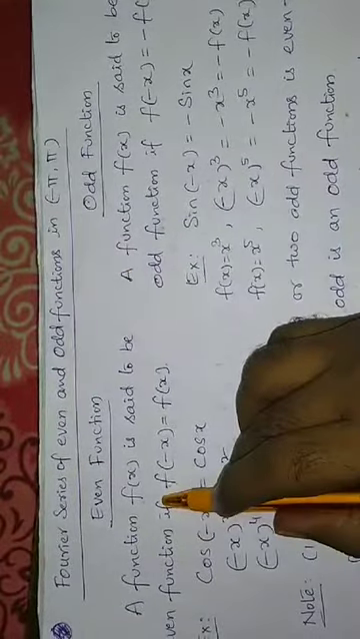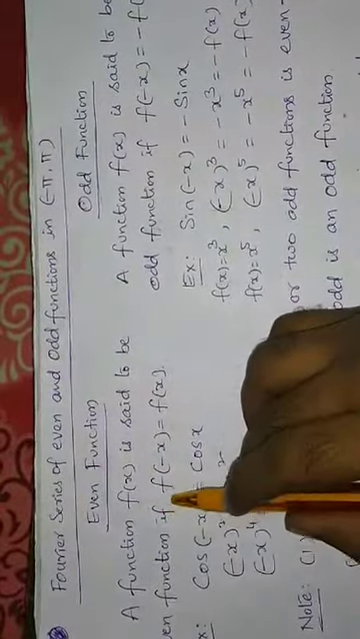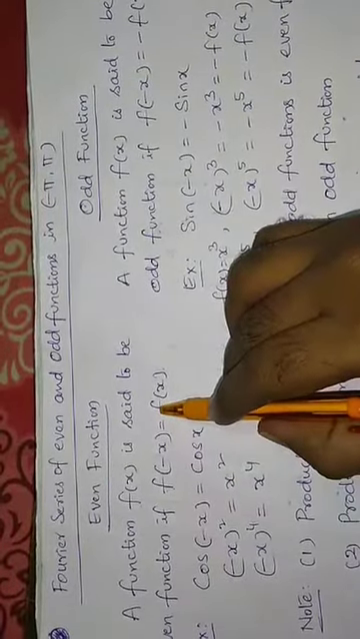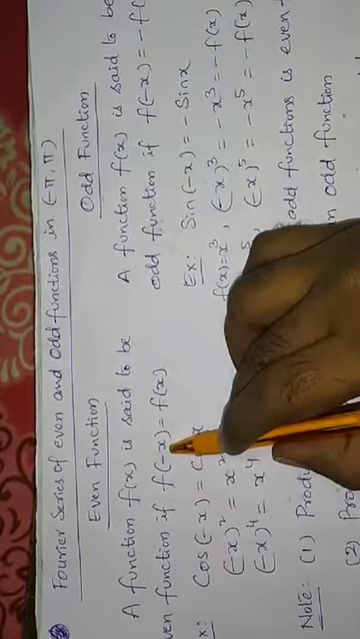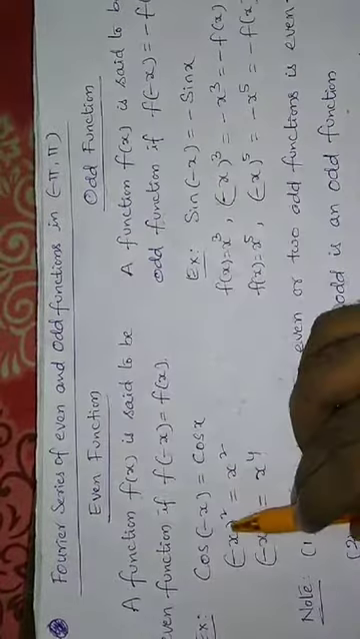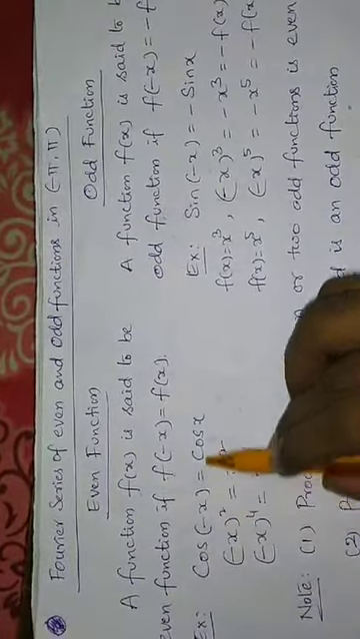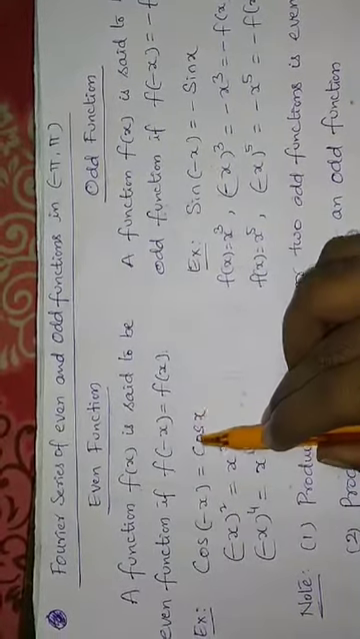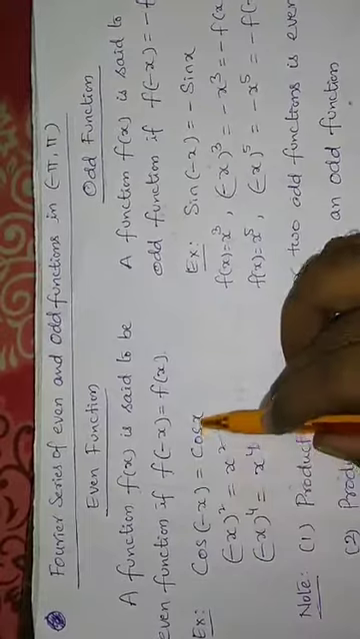A function f of x is said to be an even function if f of minus x is equal to f of x. That means if you replace x with minus x, it gives the original function. That means cos of minus x is equal to cos x. If you replace x by minus x, it will again give cos x.